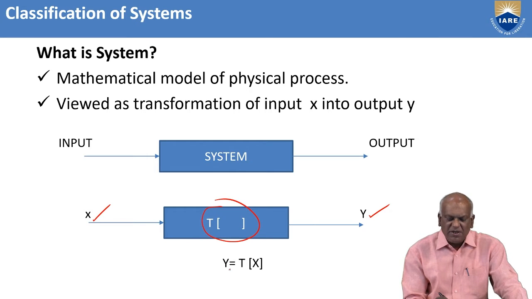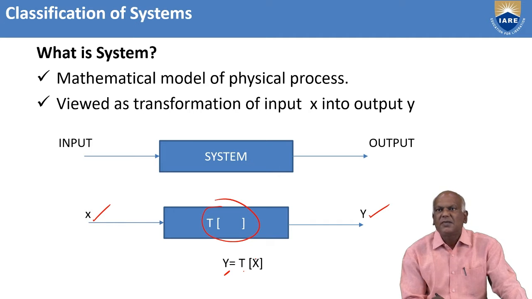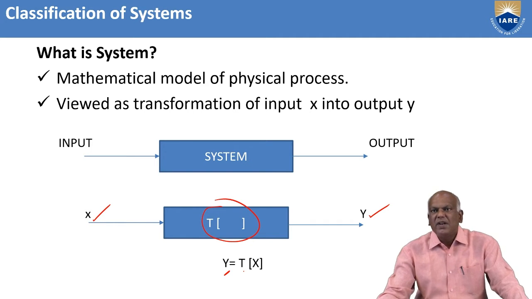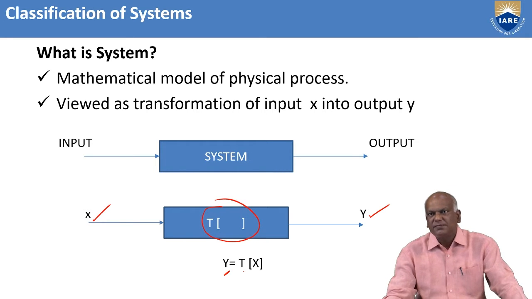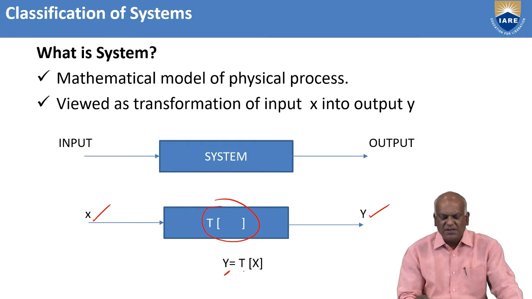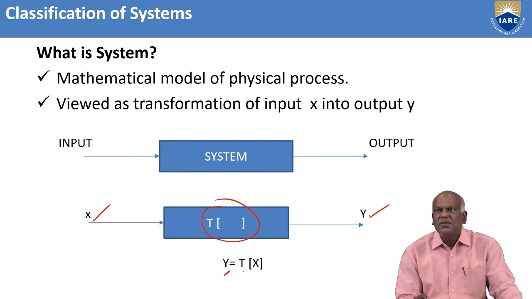That's why it is represented by y equal to T of x. T is a transformation operator. So the system is represented like this: y(t) equal to T of x(t).